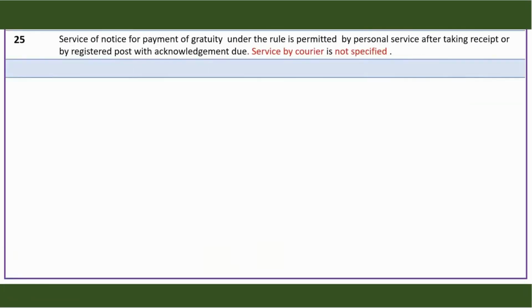As regards service of notice, a notice may be served by the employer to the employee or the employee to the employer in respect of payment of gratuity. Any such service of notice or communication can be by personal service after taking receipt, or by registered post acknowledgement due. The Payment of Gratuity Act does not mention anything about service by courier.